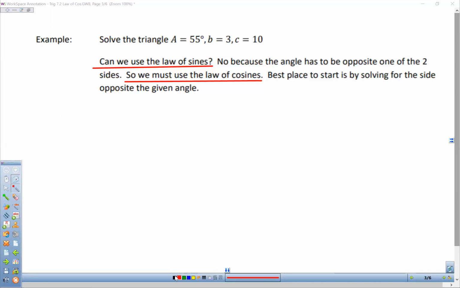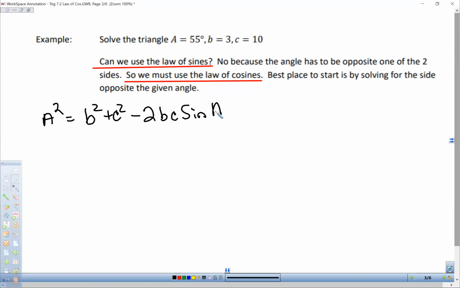So the one we're going to use is A squared. It's nice when you're looking for a side, because A squared is equal to this whole quantity, and we can multiply it all together. So it's equal to B squared plus C squared minus 2BC sine of angle A. So if we plug in, well, I'll write it all out. So we got 3 squared plus 10 squared minus 2 times 3 times 10 sine of 55 degrees.